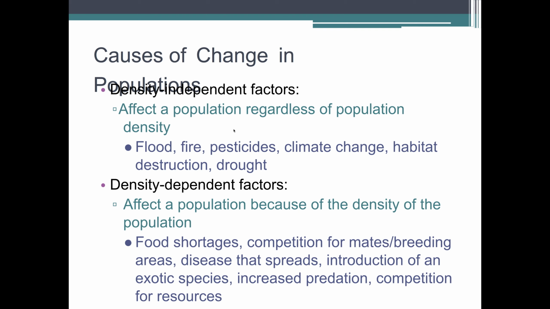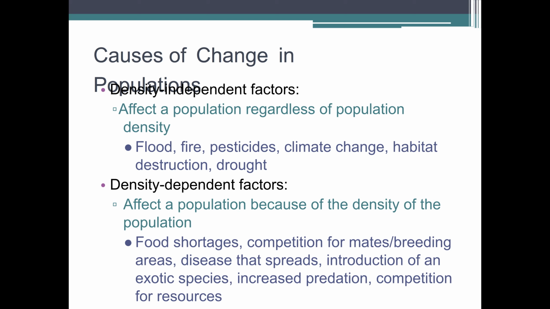Okay, the density dependent factors. Now these are the factors that will affect a population if it gets too big. So some major things would be food shortages. If you have too many organisms fighting for the same food, there's not going to be enough. Competition for mates and breeding areas. Diseases that spread: the higher the population, the more the disease spreads.